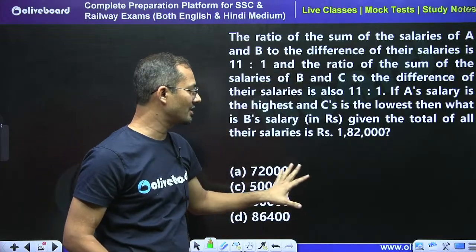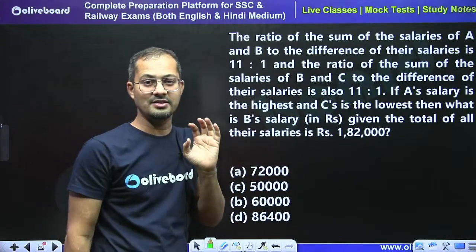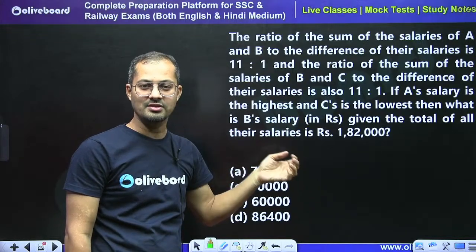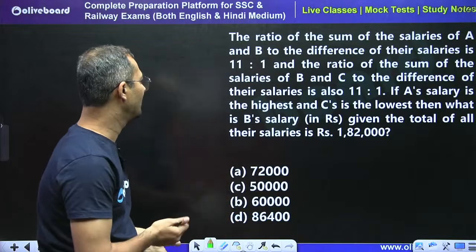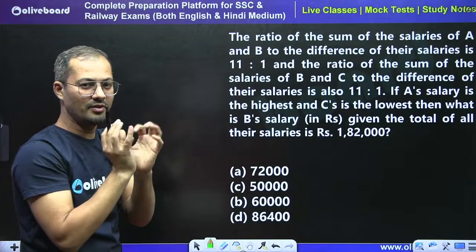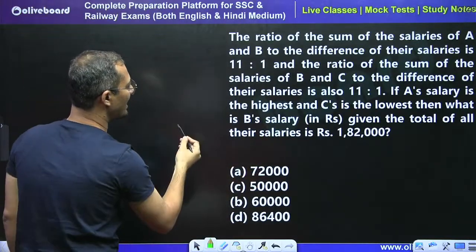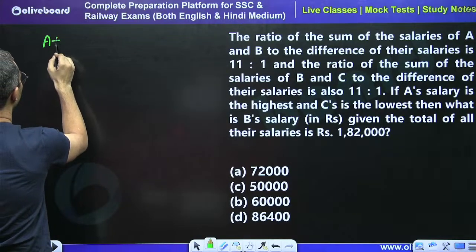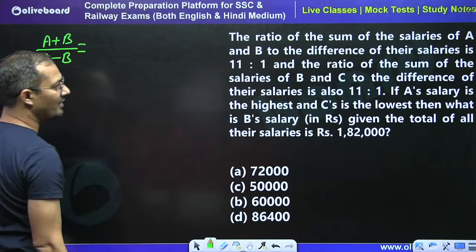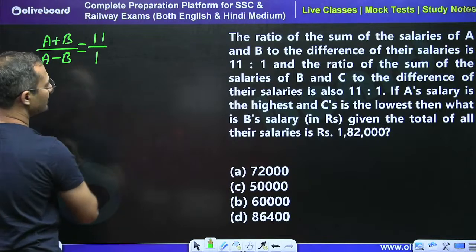See, just read the question, don't go by the size of the question. Just seeing the size of the question, you get scared. See, you have to read, because this is a tier 2 exam. The ratio of the sum of salaries of A plus B, when you read the question, you will feel that this is not too tough. So the sum of salaries of A plus B, I can say that A plus B upon A minus B. The ratio of the sum of salaries and the difference of their salaries is 11 by 1, right?